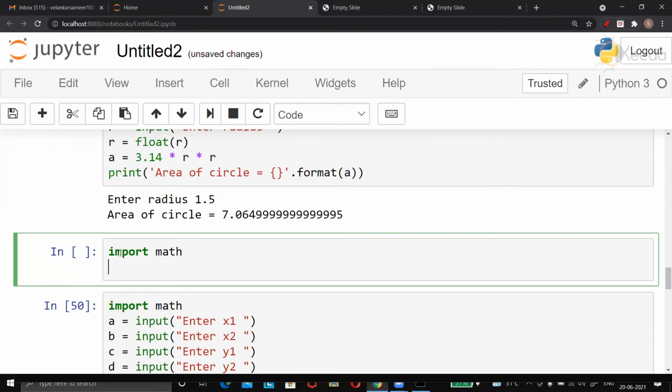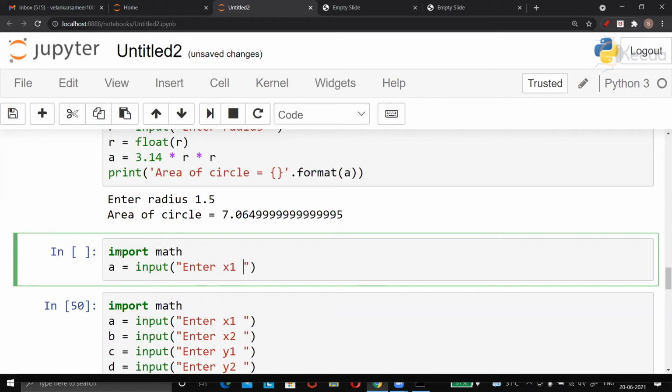Then we input, like a is equal to first input, and in input we can enter the text, means enter X1.